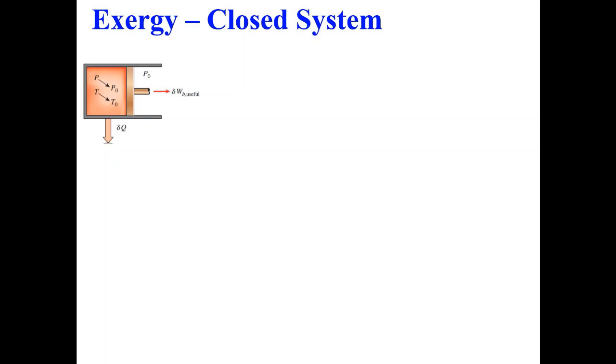So starting with closed system, this is a piston cylinder arrangement. Initially, let us say we have pressure P and temperature T, and the surrounding is at P0. So let us denote the surrounding properties by subscript 0. Exergy will be defined when we use all of this potential and the system comes to dead state, or comes to equilibrium with the surrounding environment. So the pressure will fall to P0 and temperature will reach T0.